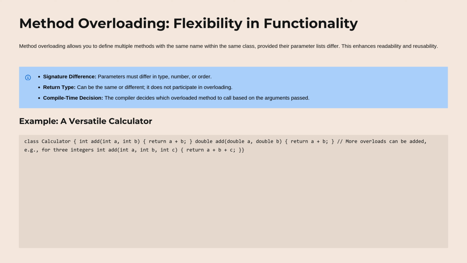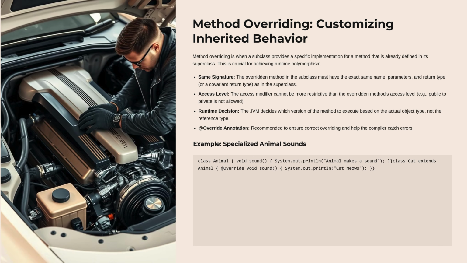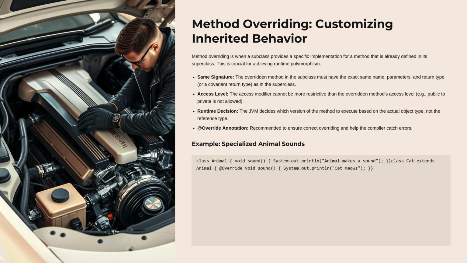Example. A versatile calculator class Calculator. int add(int a, int b), return a plus b. double add(double a, double b), return a plus b. More overloads can be added, e.g., for 3 integers: int add(int a, int b, int c), return a plus b plus c.